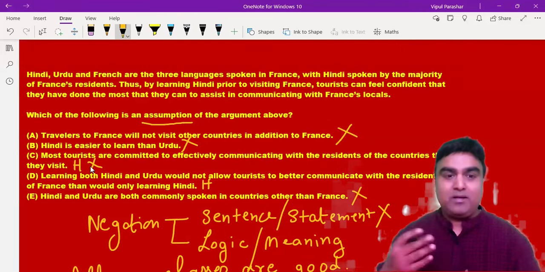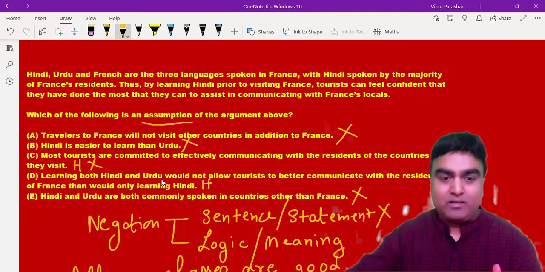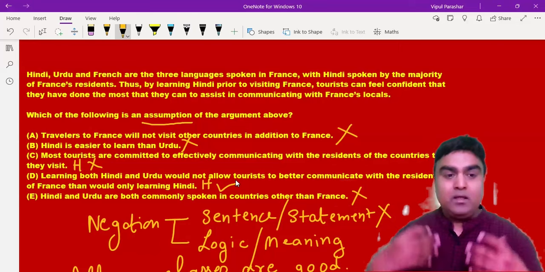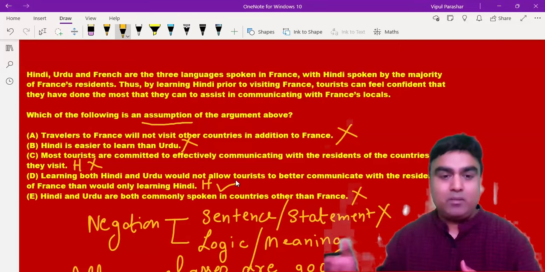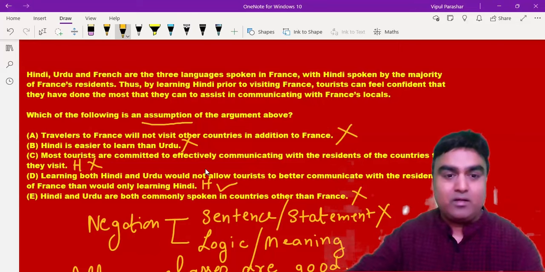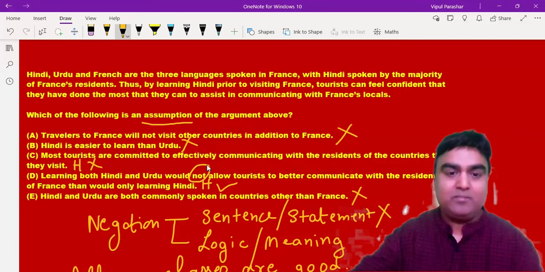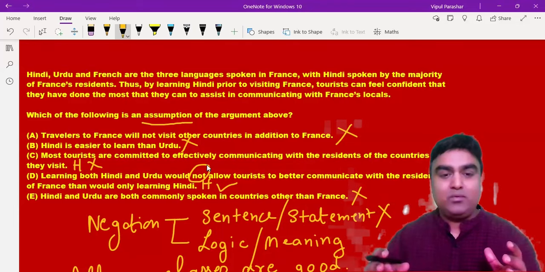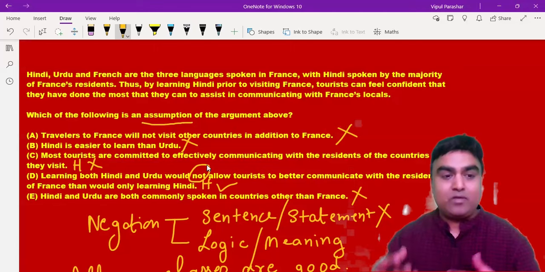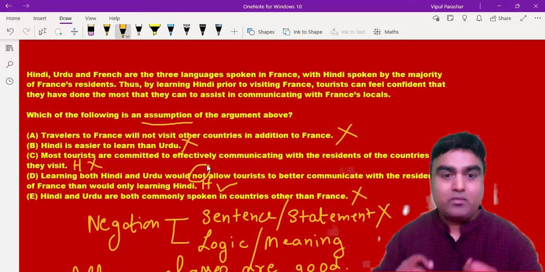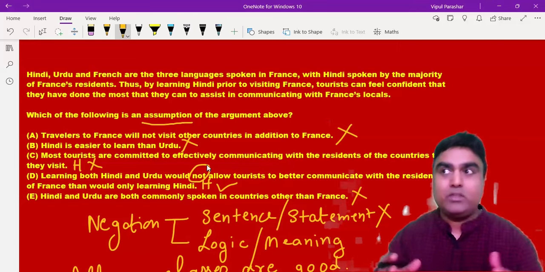Now the D part. I think I got my answer in D, but I shouldn't be sure about the answer until I negate the logic of it. So what is the logic here? Learning both Hindi and Urdu would not allow and so on. The statement already has a not, so I'm going to erase the not. So what is coming here? Learning both Hindi and Urdu would allow tourists to better communicate with the residents of France than only learning Hindi. So if I use the negation of the statement, my whole argument is falling. Actually, my whole conclusion is also falling.